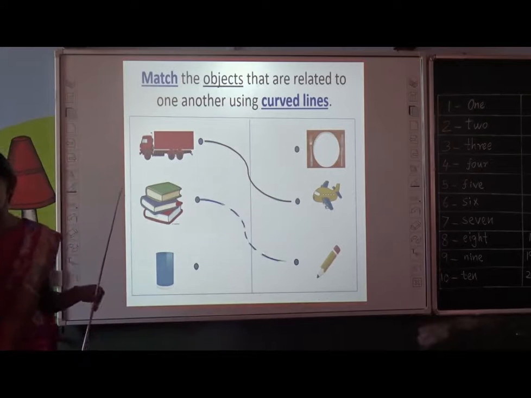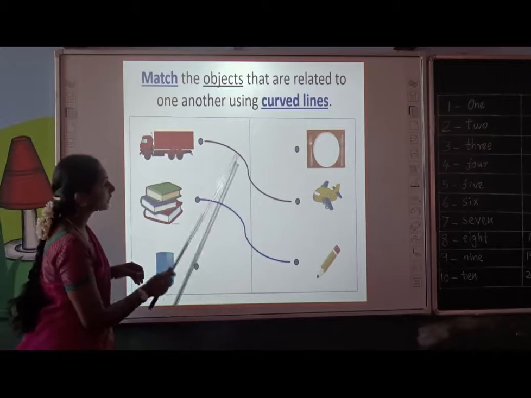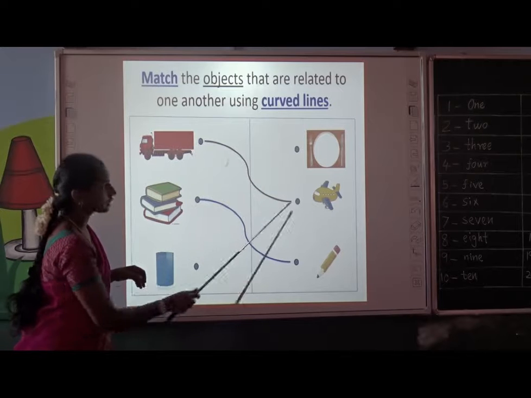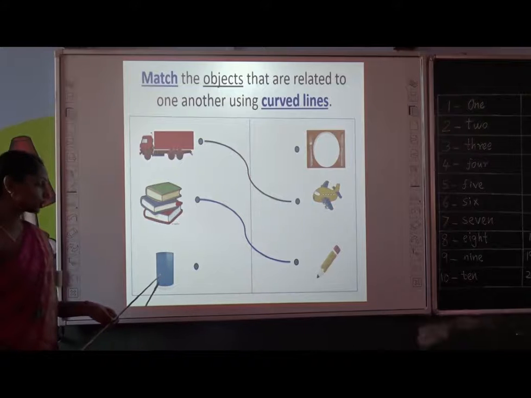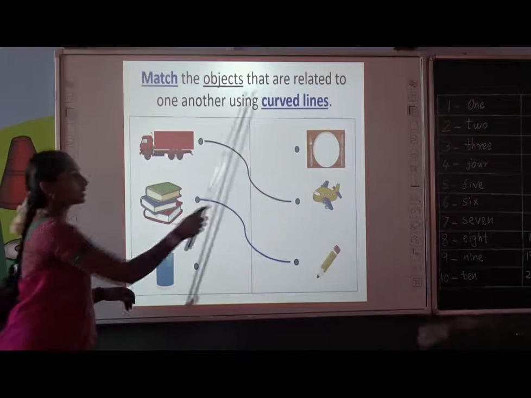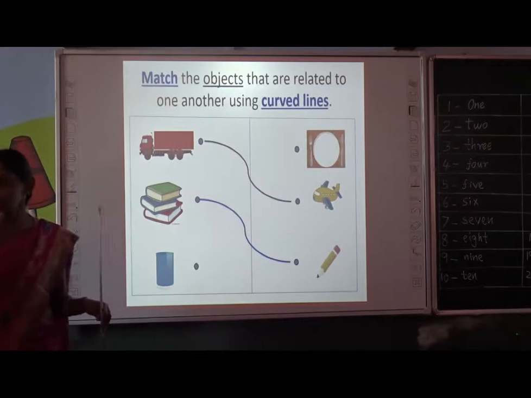Yes, that is pencil. What line did we use to match these pictures? We are using curved lines. Can you see? These are curved lines. Go to the third picture. What is it? Glass. What picture is related to the glass? On the right side, can you tell me?